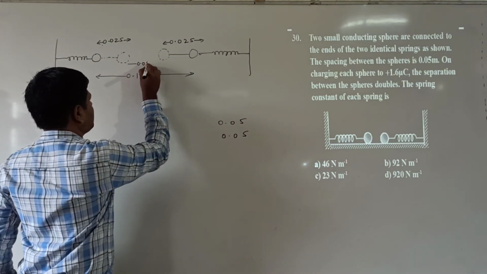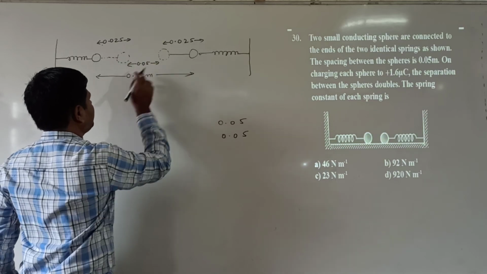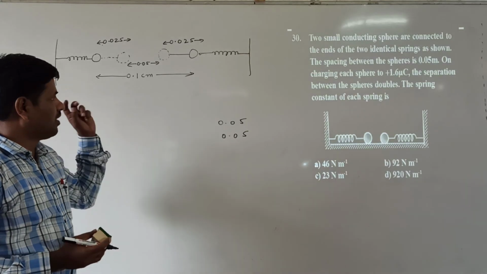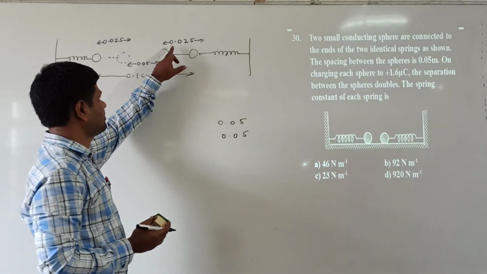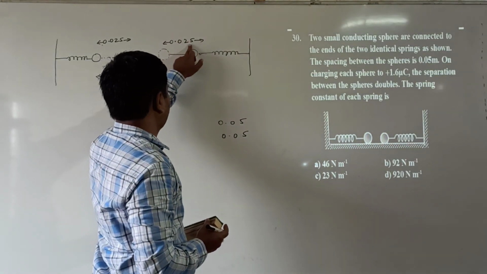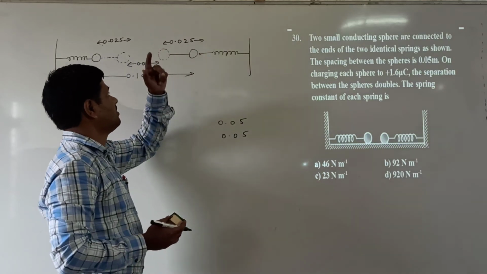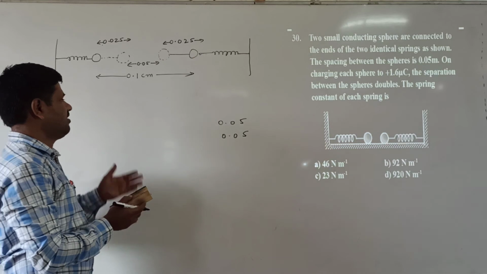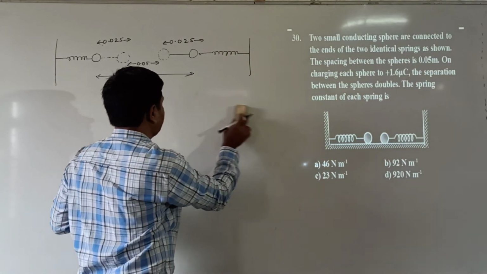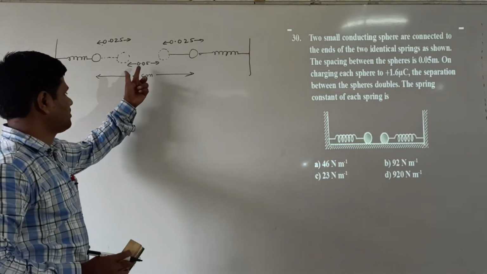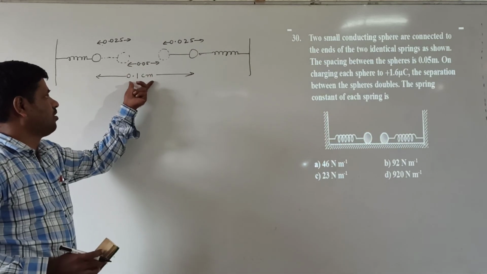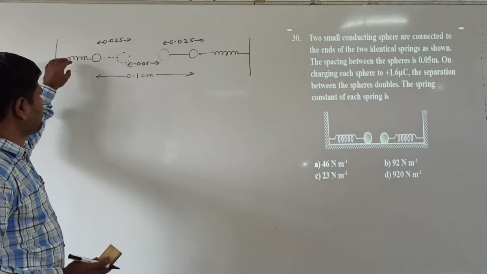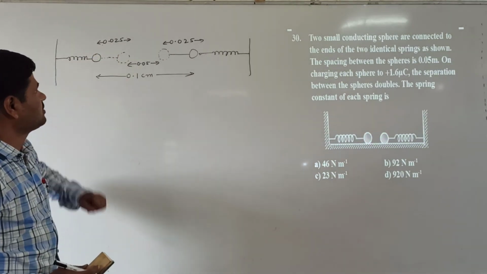First of all 0.05 is there, then adding all this, we are getting 0.1 centimeter. So the balls are moving in the backward direction by 0.025. This is our compression of the spring. The distance between them increases from 0.05 to 0.1 centimeter, which means the balls move backward by how much distance here?